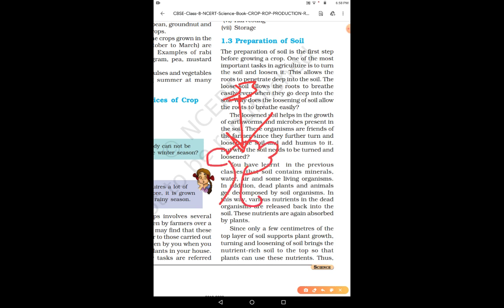And when these new plants die, the nutrients are again released and used by other new plants. So this is a cycle that goes on.